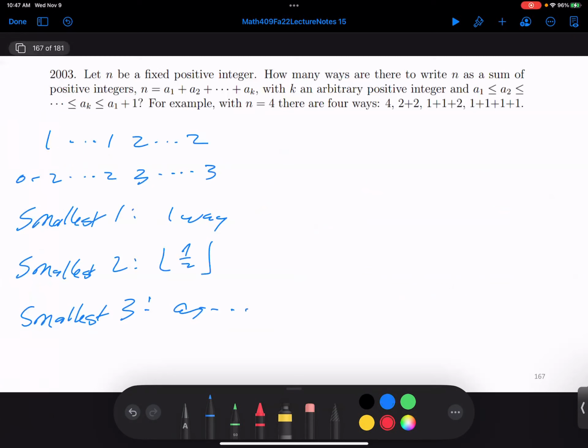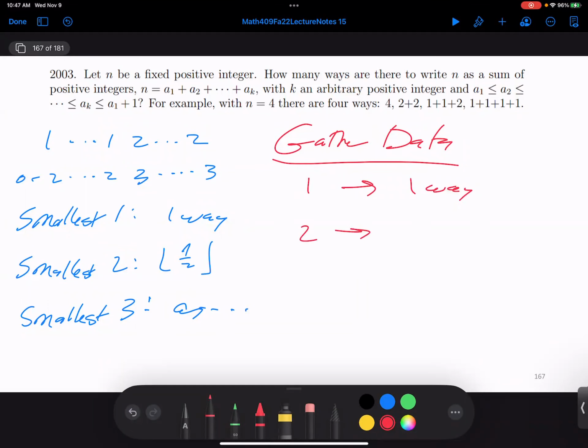So let's gather data. This is my default. I want to get data. How many ways are there to write the number 1 in a legal decomposition? One way. How about 2? How many ways can we write 2? You can't do 1 plus 1. It just says all the terms, a_k has to be less than or equal to a_1 plus 1. So there's 2 ways. There's 1 plus 1, there's 2. So 2 ways. What about 3?